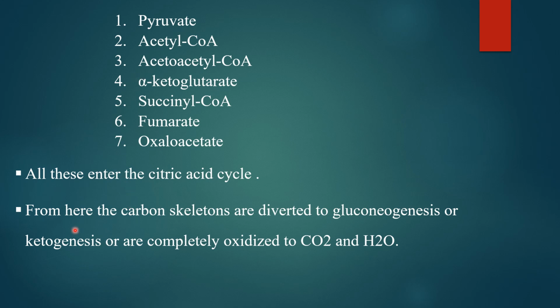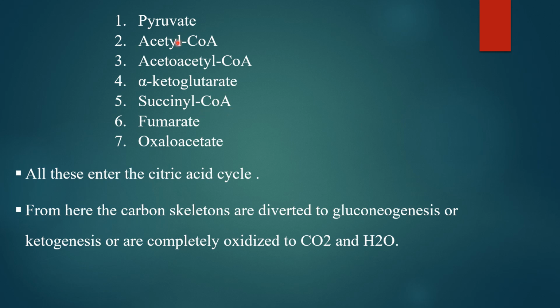So from here, the carbon skeletons are diverted to gluconeogenesis or ketogenesis, or they can be completely oxidized to carbon dioxide and water. So these can be the fate of these intermediates. In general, for energy production, all of them are converted to carbon dioxide and water.